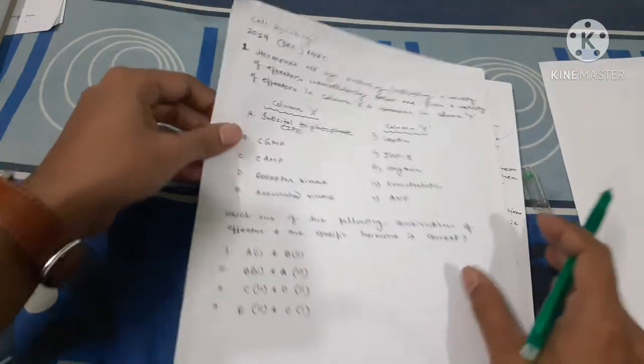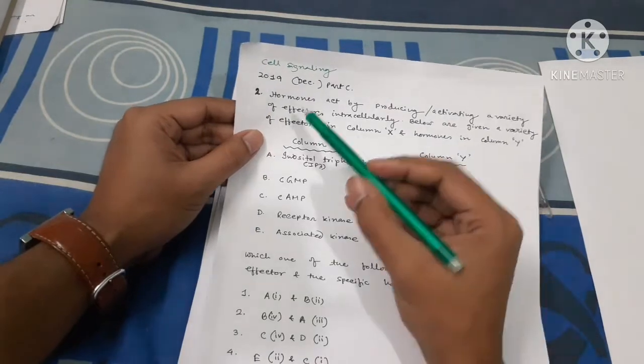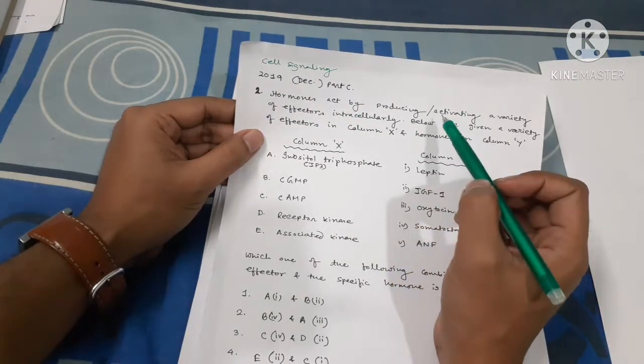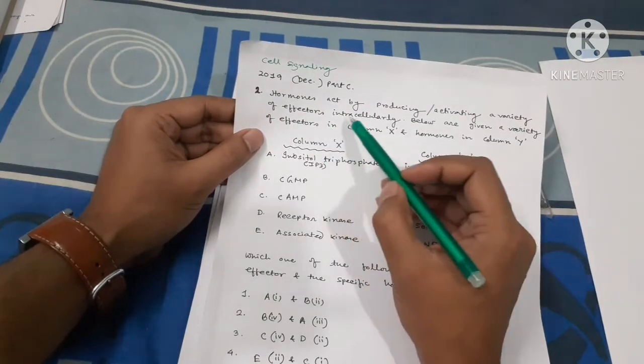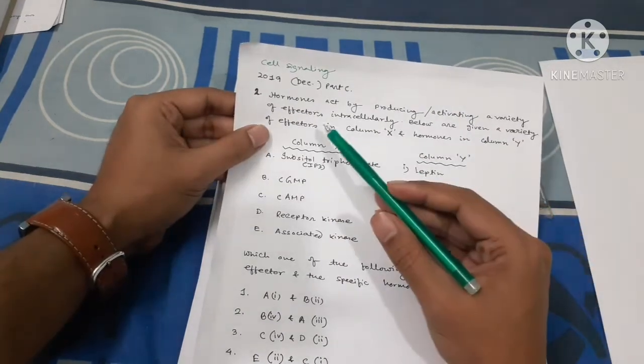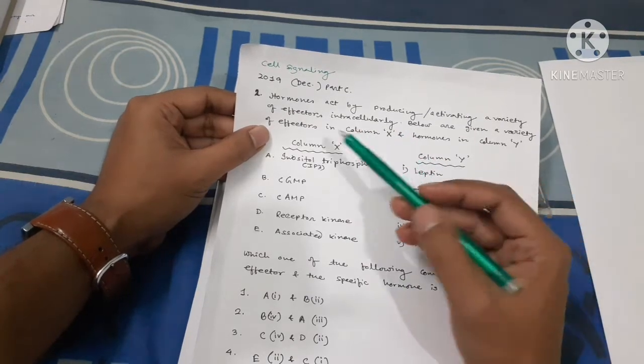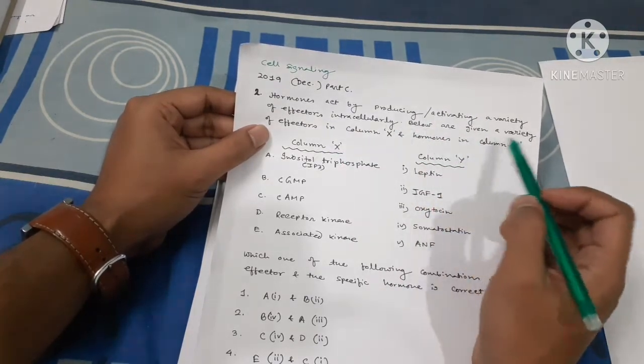Now in 2019 there is another question from cell signaling: hormones act by producing or activating a variety of effectors intracellularly. If you don't know what effectors are, I have mentioned in the basic concept class of cell signaling what effectors are, and below are given a variety of effectors.